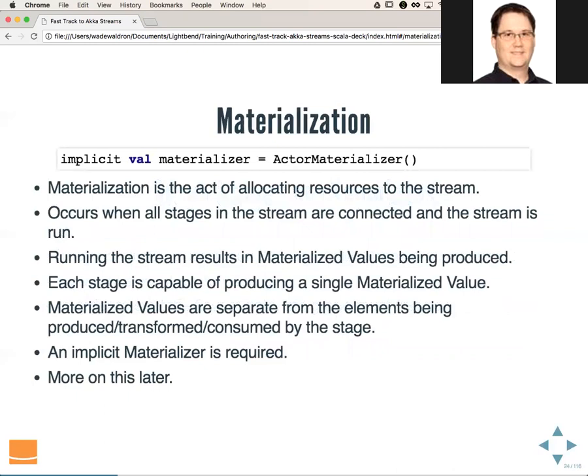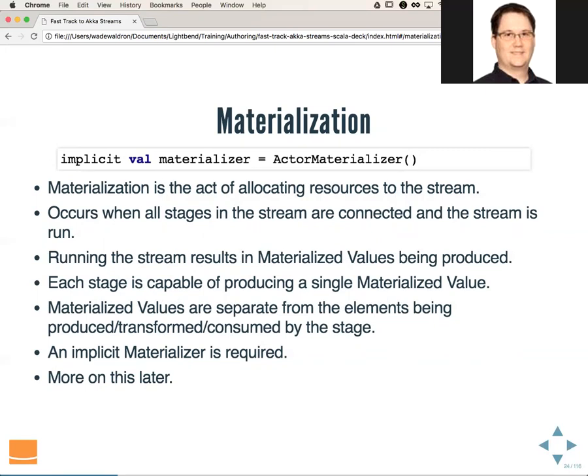So materialization is the act of allocating resources to the stream. It occurs when all stages in the stream are connected and the stream is run. Running the stream results in materialized values being produced. Each stage is then capable of producing a materialized value. Materialized values are separate from the elements being produced, transformed, or consumed from the stage. So your stream will go ahead and consume all of this data, running it through some function, but the materialized value that gets produced is separate from that consumption.